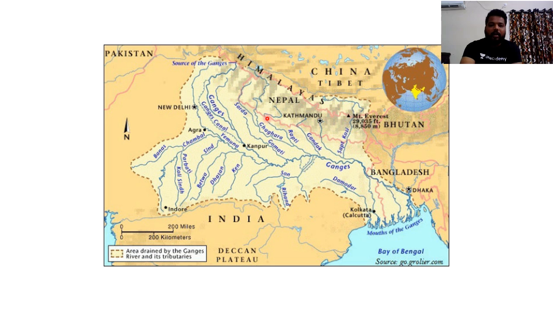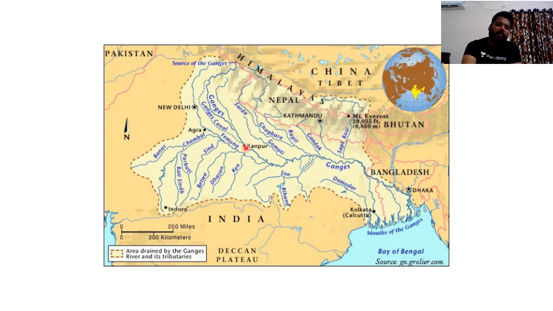For example, Gomti, Ghaghra, and Ram Ganga would be tributaries. Rapti River would be a tributary, and Gandak River, Sapt Kosi or Kosi would be tributaries. These are the left bank tributaries. And one more left bank tributary is the Brahmaputra, which joins the Ganga in the Bangladesh region. I'll be discussing the left bank tributaries later on.